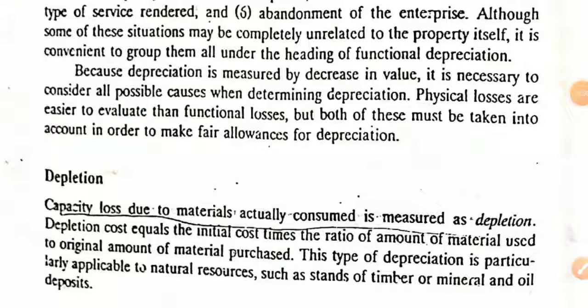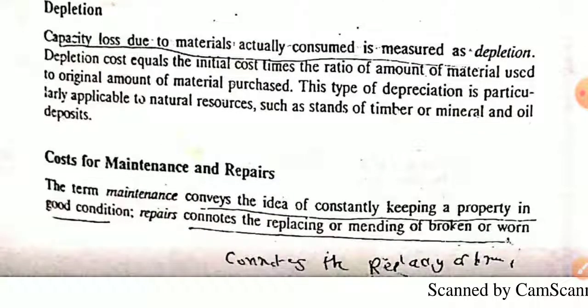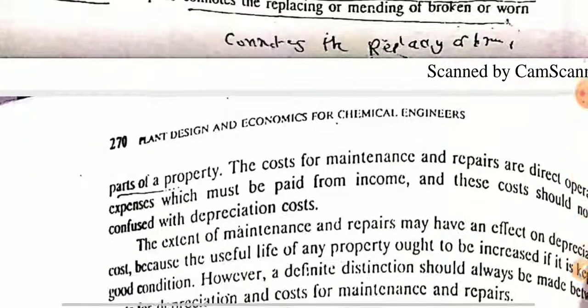Okay. Now, depletion. What is depletion? The capacity loss due to the material actually consumed is measured as depletion, and the cost equals the initial cost times the ratio of the amount of material used to the original amount of material purchased. This type of depreciation is particularly applicable to natural resources such as stands of timber, or mineral and oil deposits.